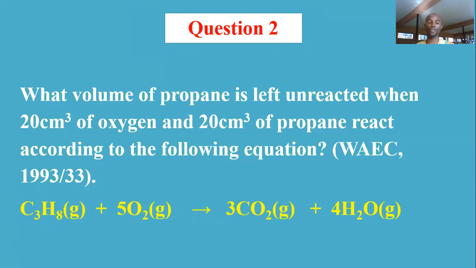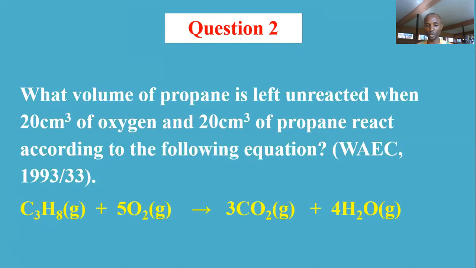Now, good enough, the equation is being provided to you. So it's even easier for you. But had it been that the equation wasn't provided, you have to use your hand to write it and balance it.